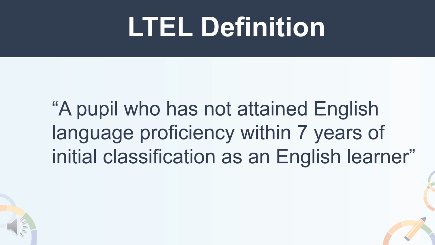All EL students who reach their 7th year as an EL anytime during the academic year will be counted in the LTEL student group. For example, a student enrolls in a California public school in the 2017-18 academic year and is determined to be an EL student. This student is still an EL student in the 23-24 academic year, and the student would be included in the LTEL student group because the student has been an EL for 7 years.